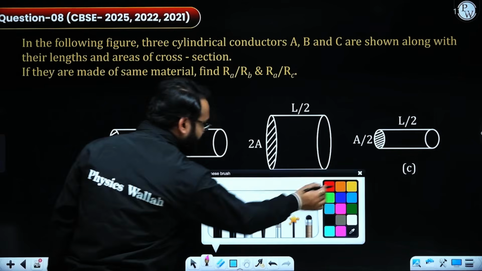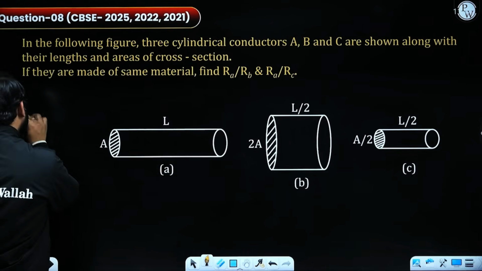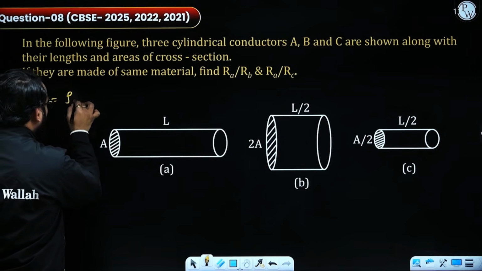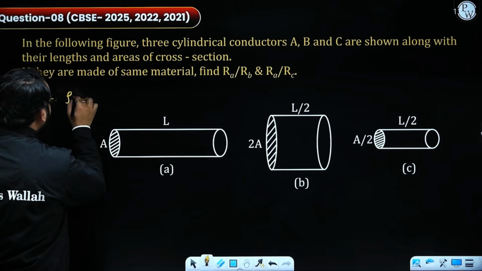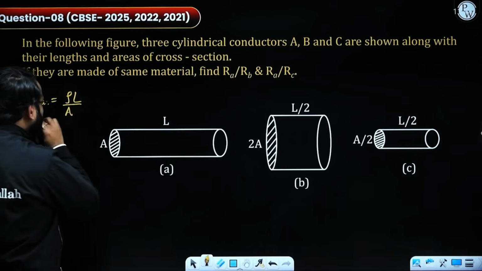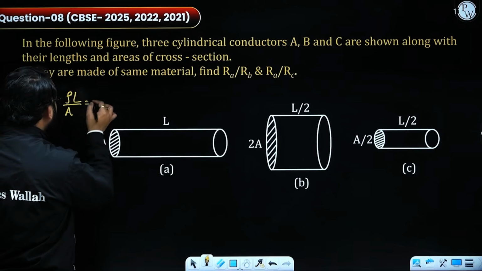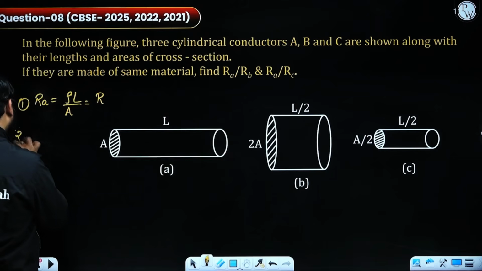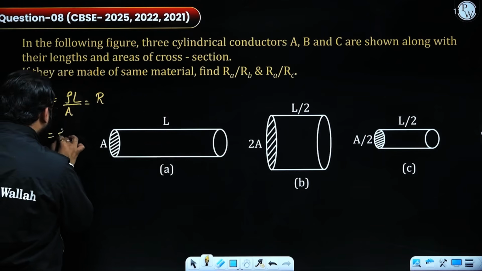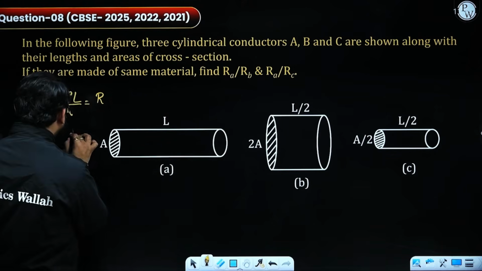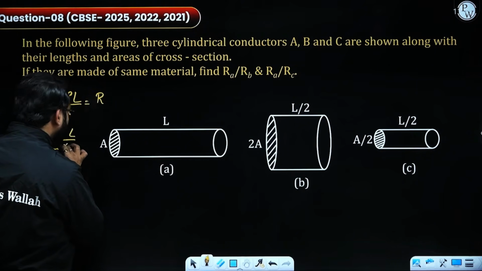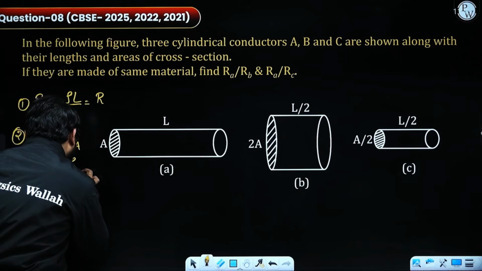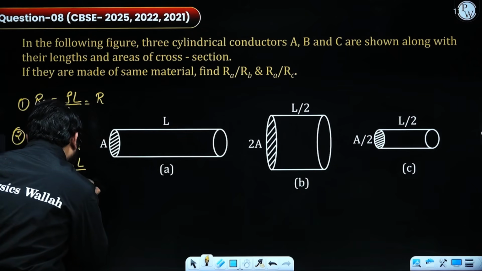So we are given with this. For the first one, RA is going to be rho L by A. Let's consider this value as R. For B, I'm putting the value: rho, the length is given as L by 2 and the area is given as twice of A. So I will be getting rho L by 4A.